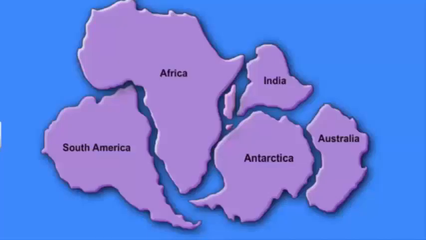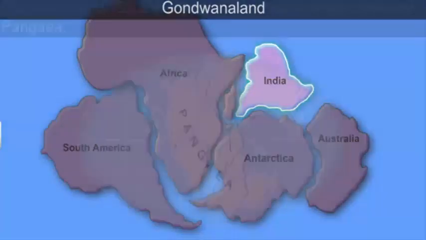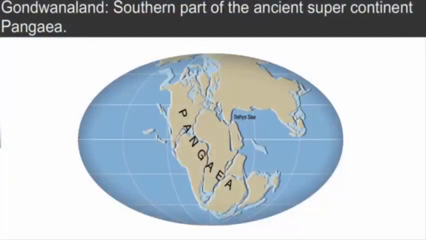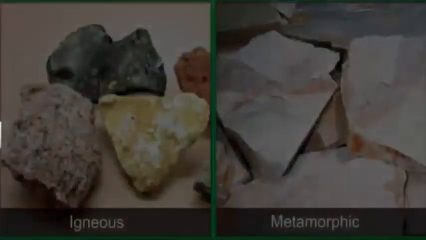As you may know, plateaus are also called tablelands. The Peninsula Plateau is also a tableland. This tableland was formed when Gondwanaland broke and the pieces drifted apart. Gondwanaland is the southern part of the ancient supercontinent Pangaea, with Angaraland in the northern part. Thus, the Peninsula Plateau is part of a very old landmass. This is also evident in the composition of the plateau. It is composed of old crystalline, igneous and metamorphic rocks.